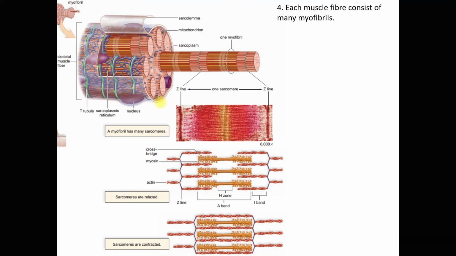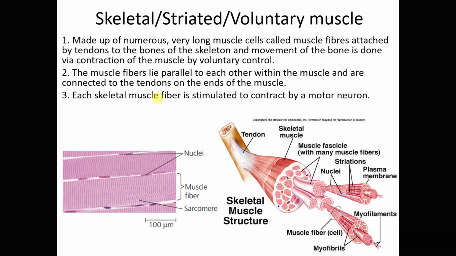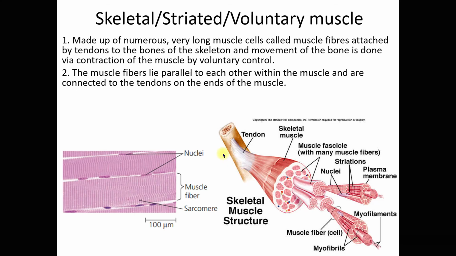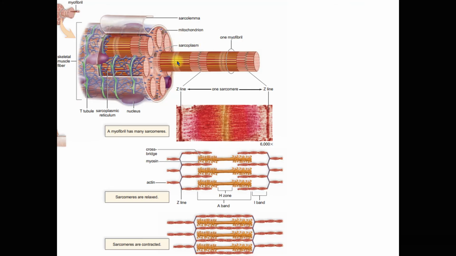Alright, so each muscle fiber consists of many myofibrils, like what I mentioned earlier. Right? Okay, look back here. Alright, so one muscle fiber has many myofibrils. This one is one myofibril. Okay, so this is one myofibril. Now a closer look at these many myofibrils, right?